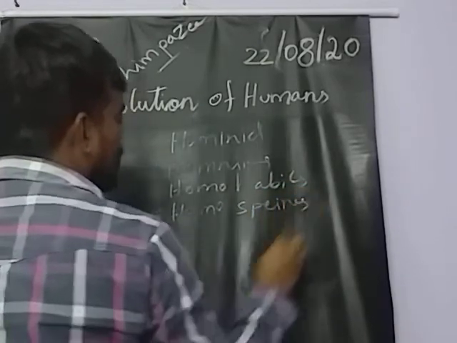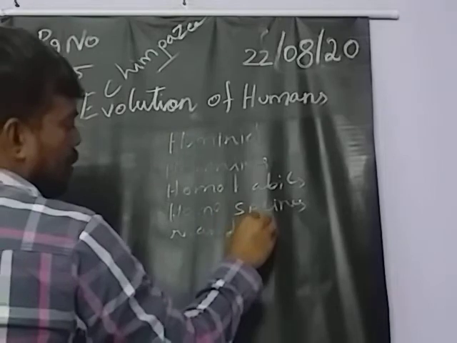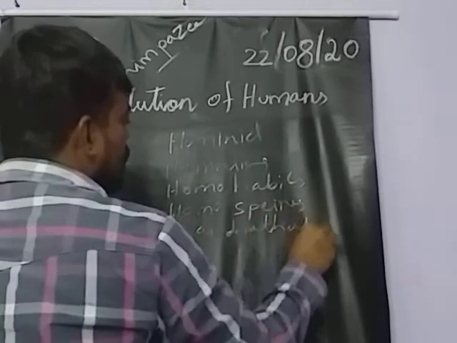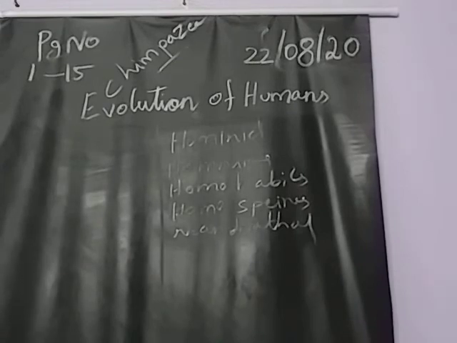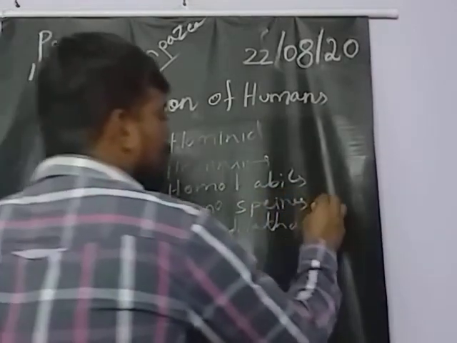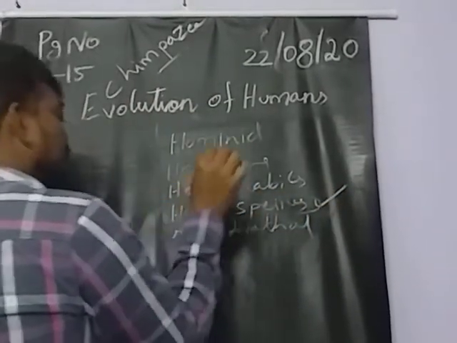Homo sapiens we can tell. Neanderthal we can tell. So like that, different kinds of human evolution happened. The modern human will be Homo sapiens. Now we are all Homo sapiens.